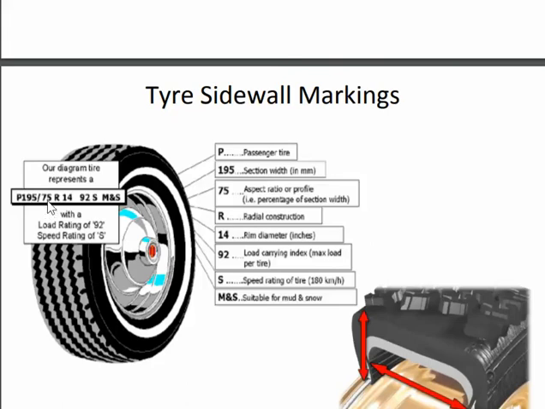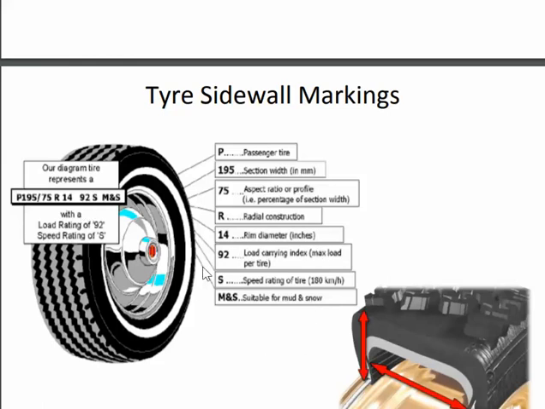Then next we have a 75. The 75 represents the percentage of 195. That means 75% of 195 is the height of the side wall. That is the aspect ratio of our profile. Then R stands for the radial construction and 14 represents the rim diameter.